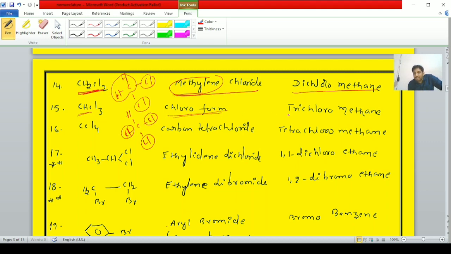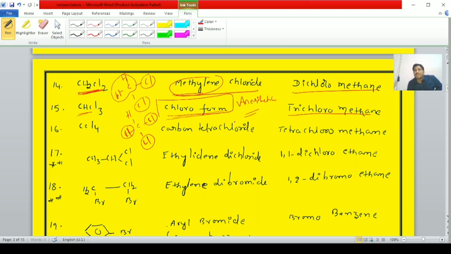Hence it is known as trichloromethane. But the common name, in most cases we use, is chloroform. We know chloroform was used as an anesthetic in olden days.